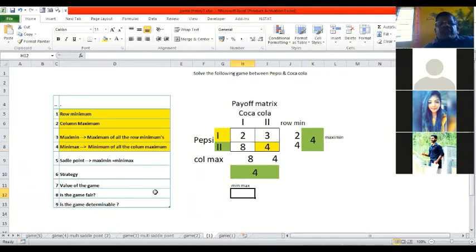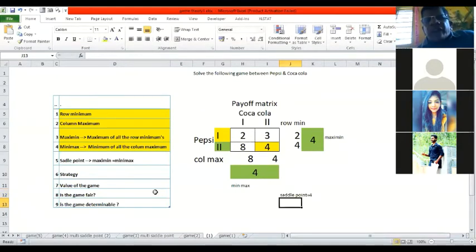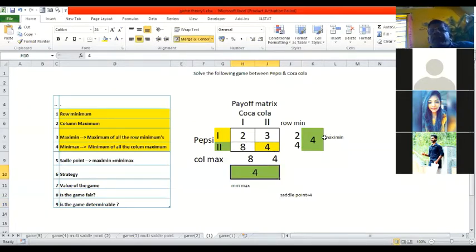So saddle point is 4. Then what is the value of the game? How will you find the value of the game? The value of the game in this case is itself the saddle point, where we have minimax equal to maximin. So this is going to give us the value of the game as 4.